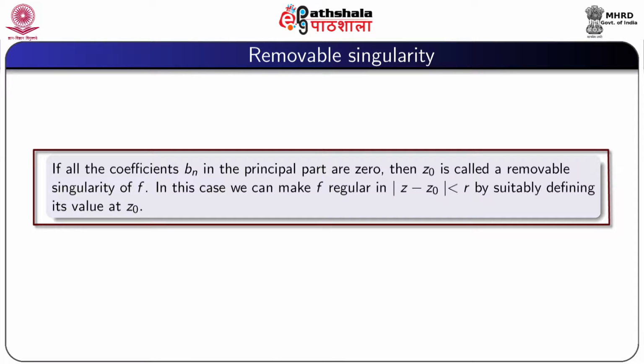Now we define what is called removable singularity. If all the coefficients b_n in the principal part of the Laurent expansion are 0, then z0 is called a removable singularity of f. In this case, we can make f regular in mod z minus z0 less than r by suitably defining its value at z0.